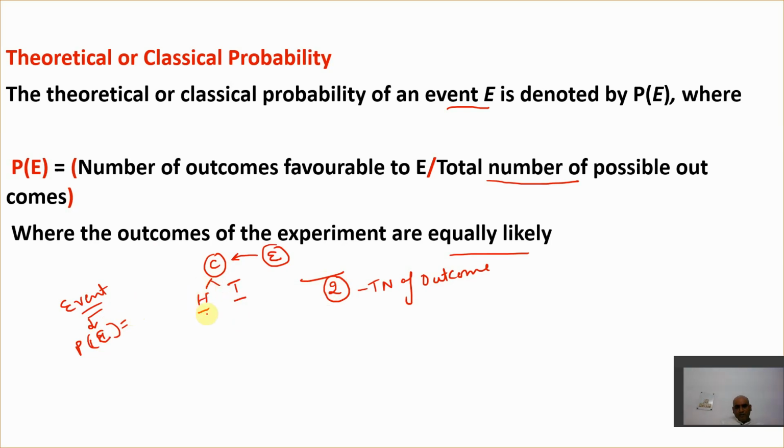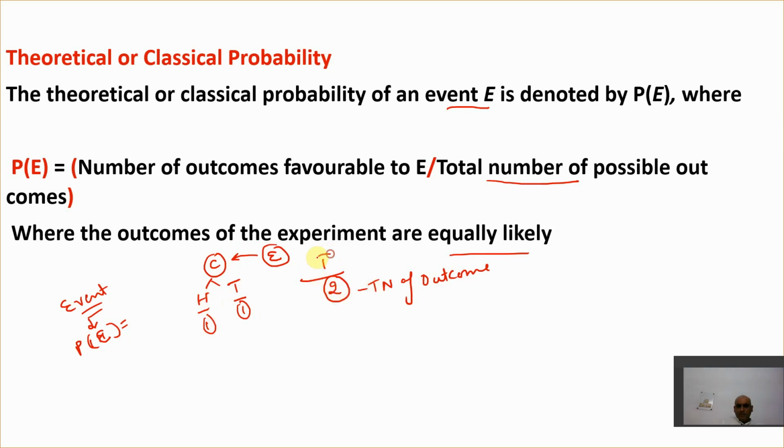So the probability of getting a head is what? 1. Why? Because when we toss a coin, either head will come or tail will come. We know that there are 50-50 chances. So head is one outcome, tail is another outcome. So the chances of getting a head is what? 1, and the total outcomes are what?